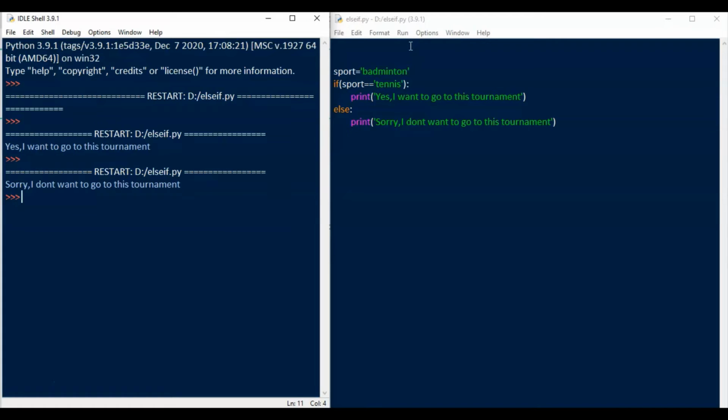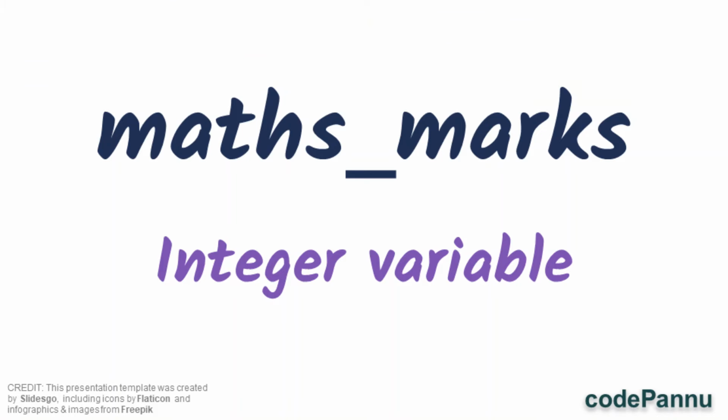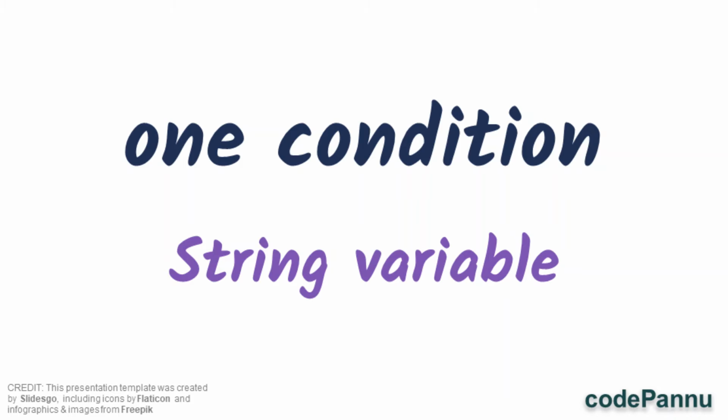Now Python prints that you do not want to go because the sport is not tennis, so the condition is not true. So the else block is run, where we have written sorry, I do not want to go to the tournament. So until now we wrote only one condition with our if statement. We wrote the if statement with one variable, which is an integer variable or one string variable. Now let's see an example which is a little more advanced.